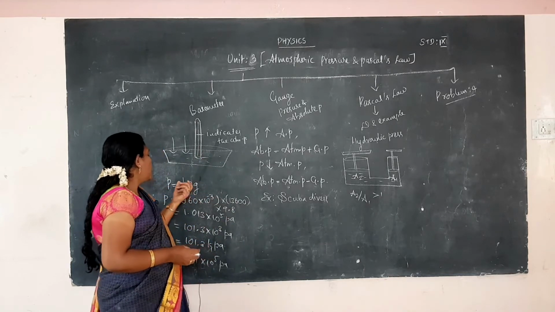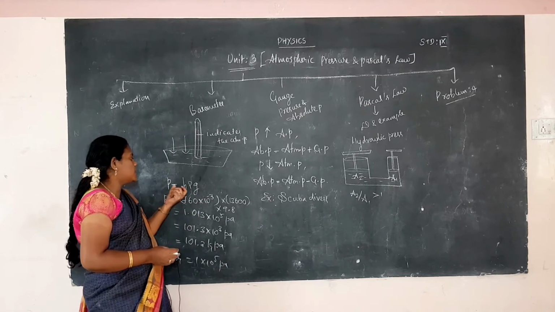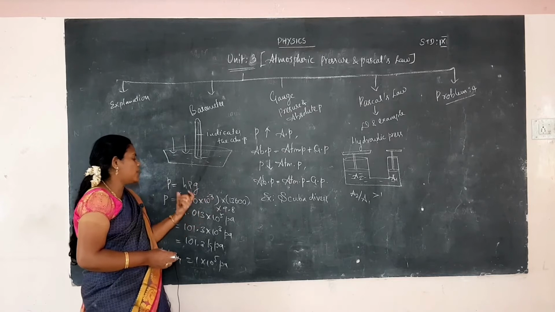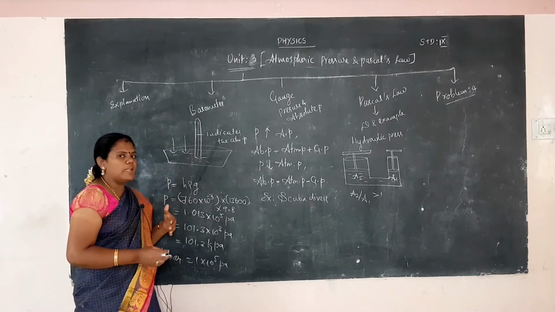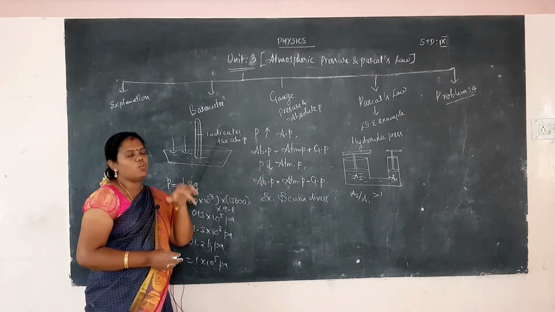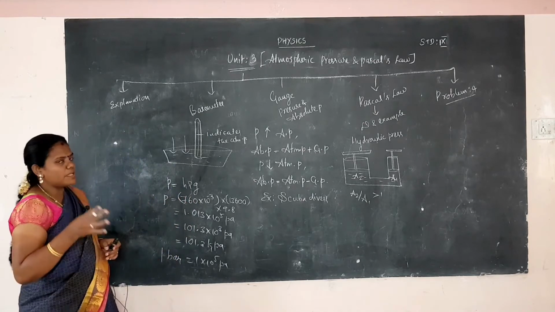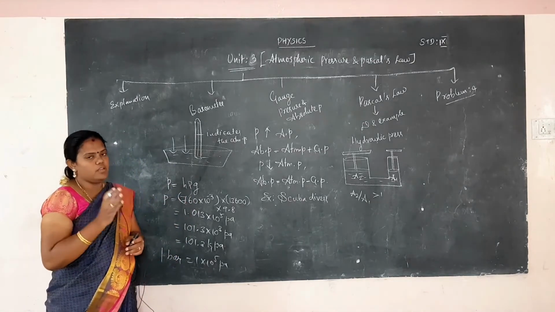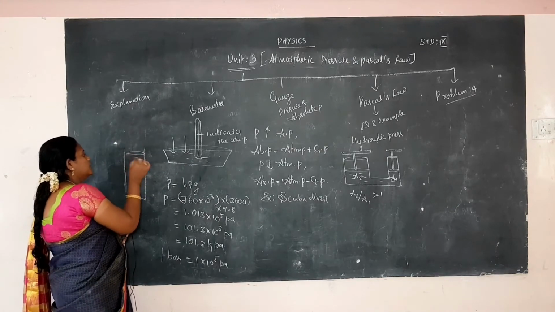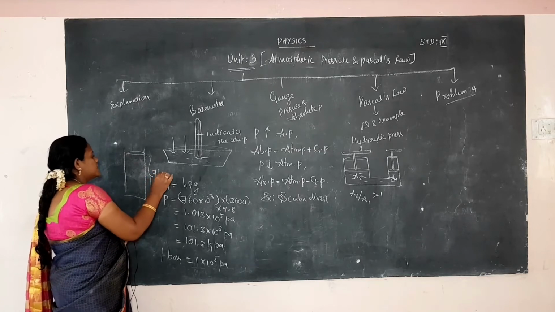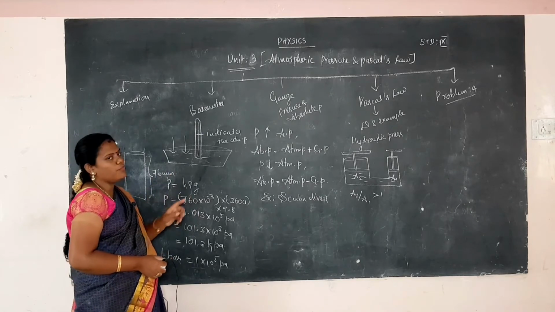So how do we calculate the pressure of the liquid column? The pressure on the liquid column is P = hρg. Substitute the h value, the ρ value, and the g value. The h value is the height of the liquid column. Normally the pressure is found using a mercury liquid column filled in the tube to a level of 76 centimeters of mercury.